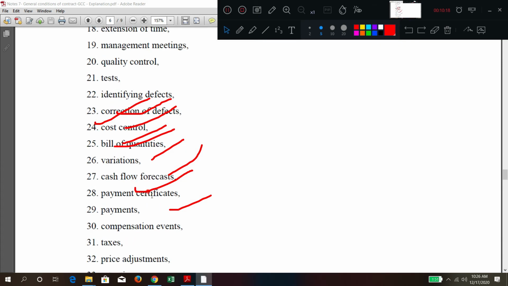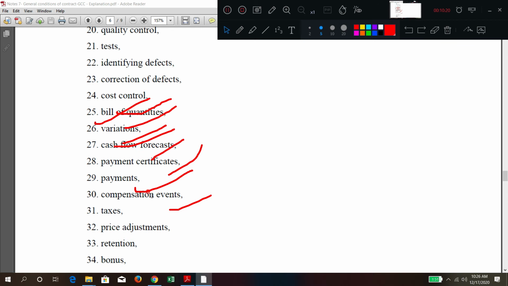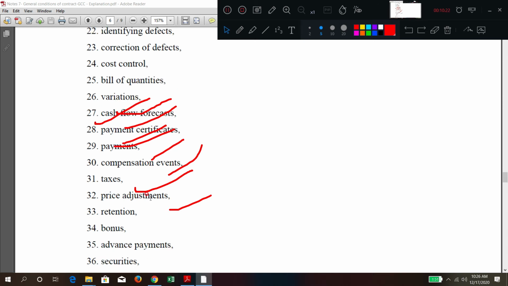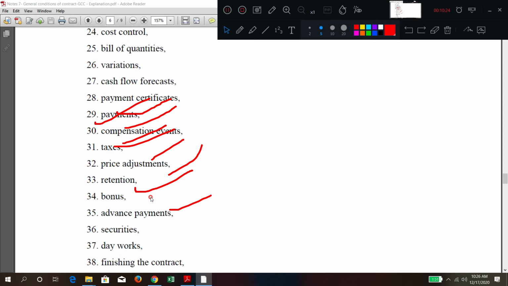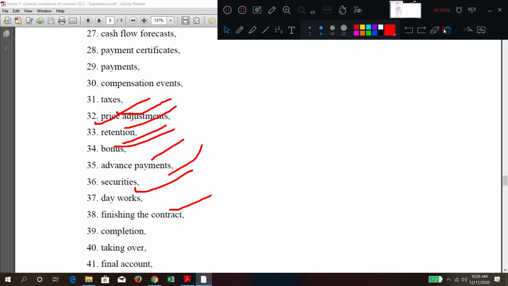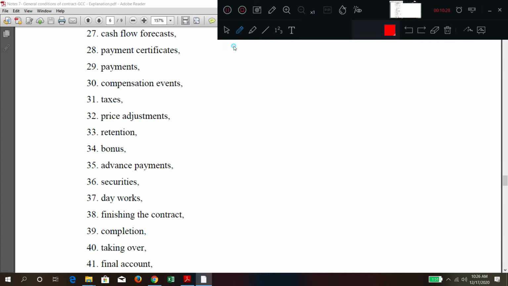You can list out at least 10 to 15 and give it in 1 or 2 lines when you are explaining. Probably this will be a 10 marks question. So you can note down all the points and explain in 1 or 2 lines. So this is about typical general conditions of contract.